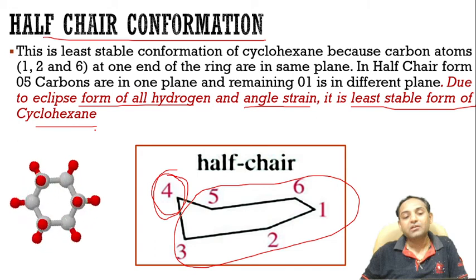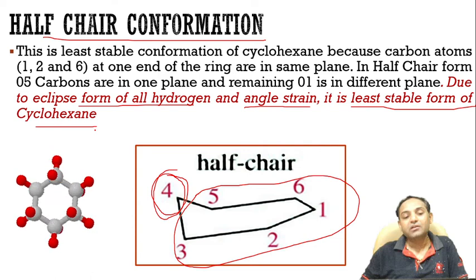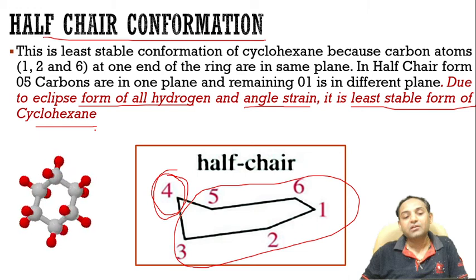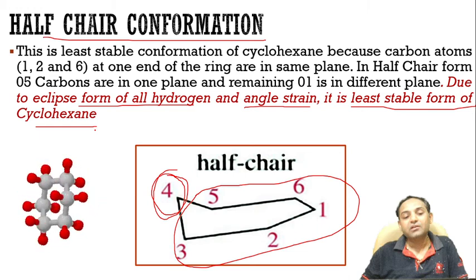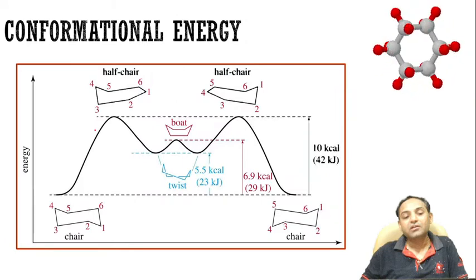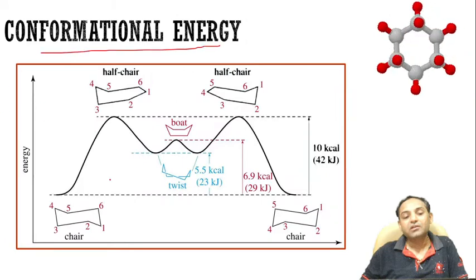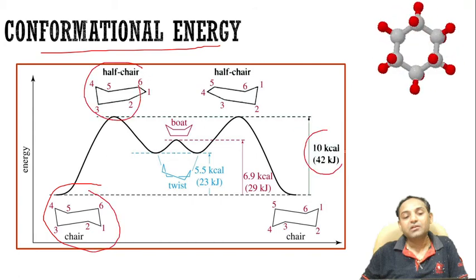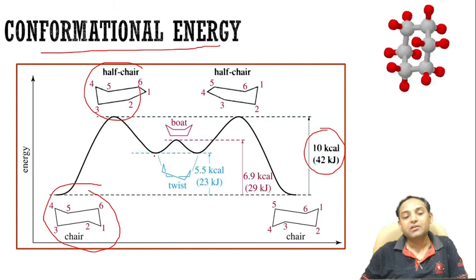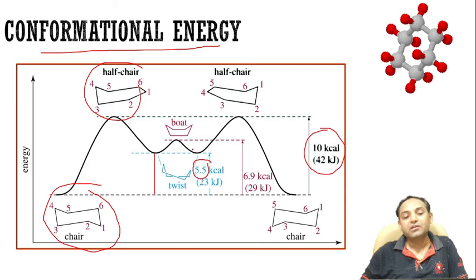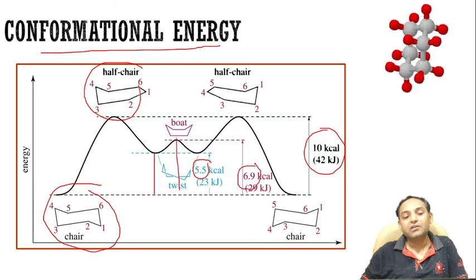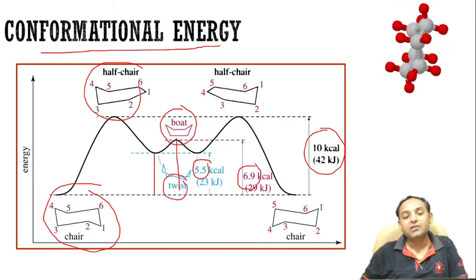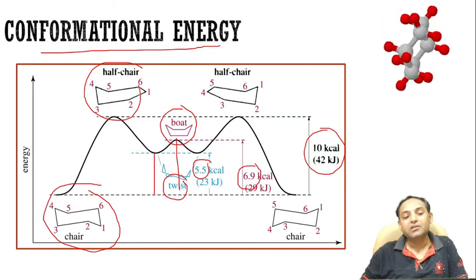In the rest of the three conformers, there is only the issue of eclipsed hydrogens, but in the half chair, eclipsed hydrogens and angle strain are both reasons, due to which it is the most unstable form of cyclohexane. As you can see in the conformational energy diagram, this is the chair form, which is highly stable. This is the half chair, which requires approximately 10 kilocalories of energy. Then the twist boat requires 5.5. Then the boat requires 6.9. So the boat form requires more energy compared to the twist boat, that's why it is less stable compared to the twist boat form.